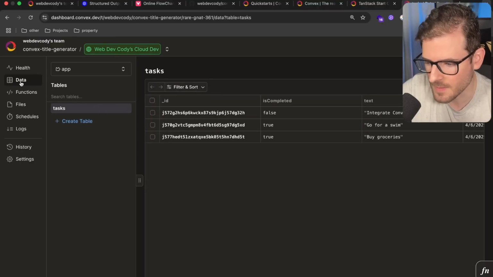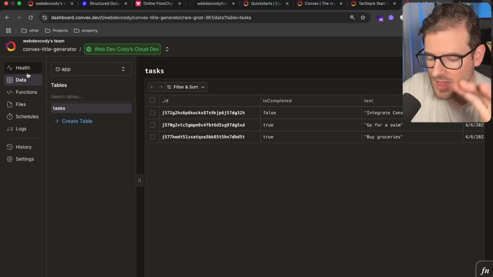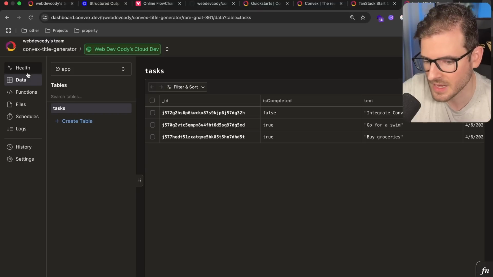So it has a built-in database. It has a built-in file storage. It has a built-in way to do cron jobs. It literally has anything you might need to build out a backend API, but you don't have to worry about hosting it. It takes care of all that and the scaling for you out of the box.